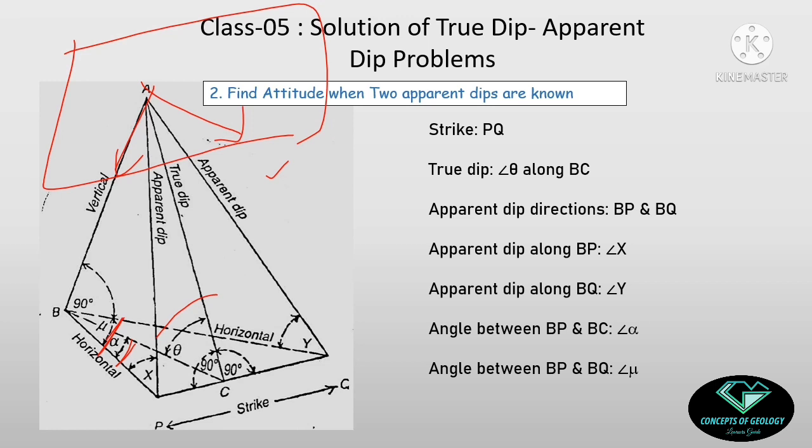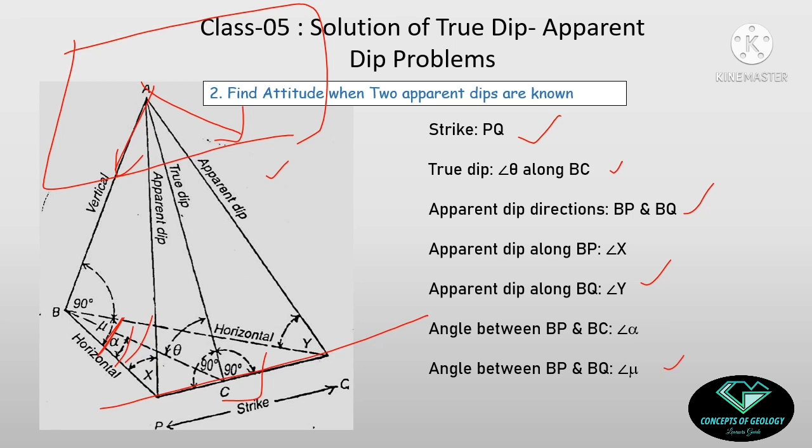So the strike of the inclined plane is definitely PQ. The true dip is theta and it is along BC. The two apparent dip directions are BQ and BP. The apparent dip along BP is X and along BQ is Y. The angle between BP and BC is alpha, and the entire angle between BP and BQ is mu.